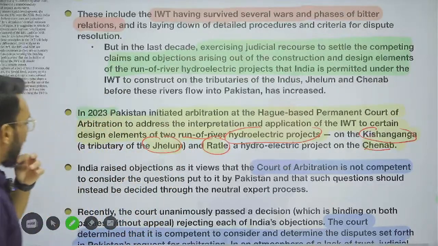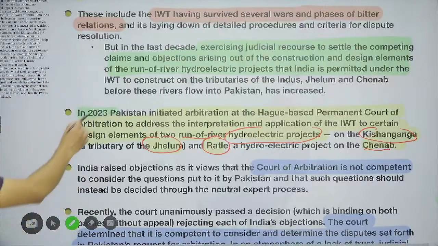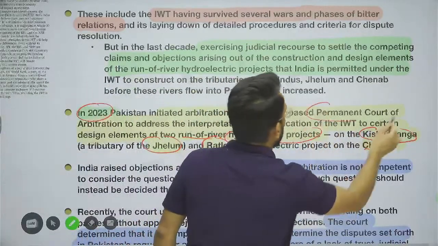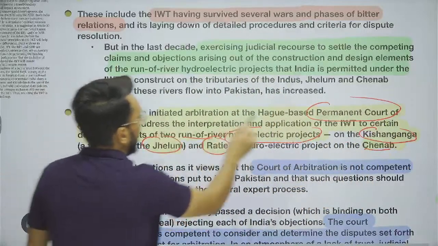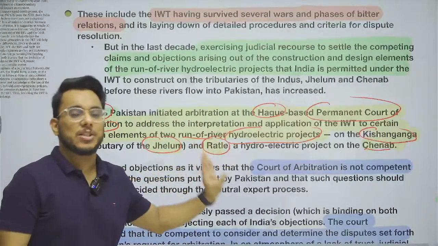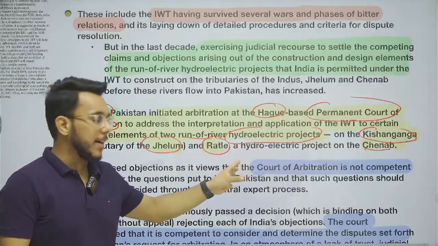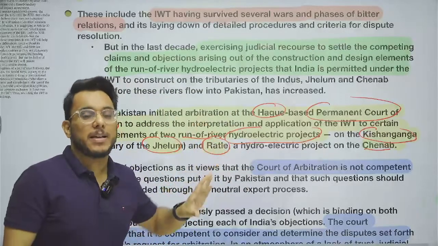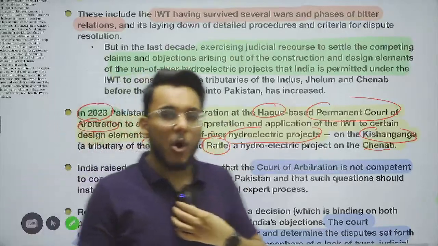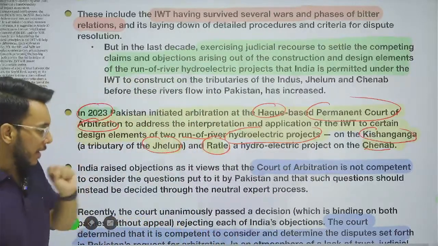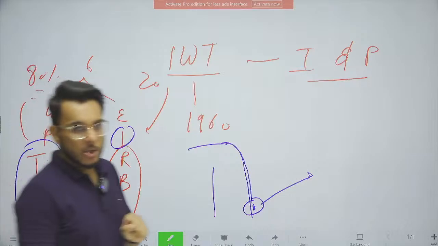Now guys, what actually has happened recently: in 2023, Pakistan moved to the Permanent Court of Arbitration in The Hague and said that the construction of these 2 projects is going against the Indus Water Treaty. Now guys, India has also, because of this behavior of Pakistan in the past, said that we want to revise the Indus Water Treaty. Why do we want to revise the Indus Water Treaty? Let me explain that particular dimension also.